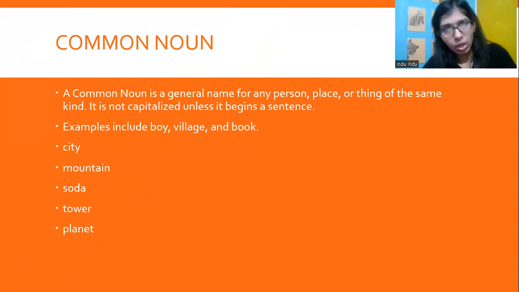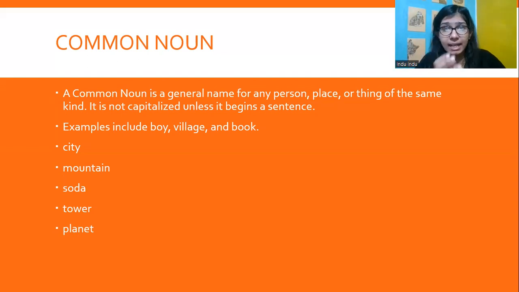Now, common nouns. A common noun is a general name. It's not particular, it's not specific, it's a general name for a person, place, or a thing of the same kind, right? It's not capitalized unless it's used at the beginning of the sentence. Examples include boy, village, book. So it's a general name. It's not talking about which book. It's not talking about a particular book, or any particular boy or any particular village.